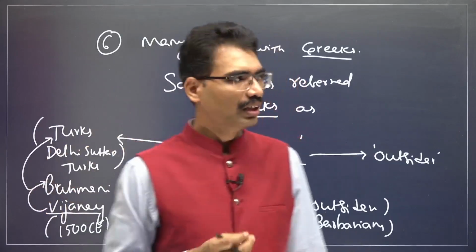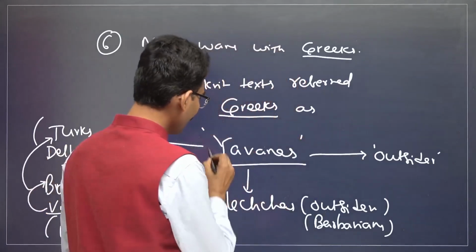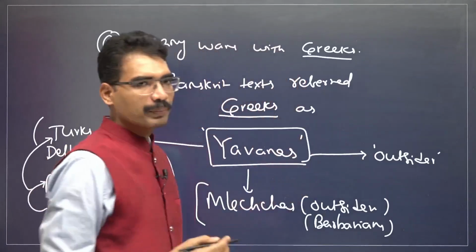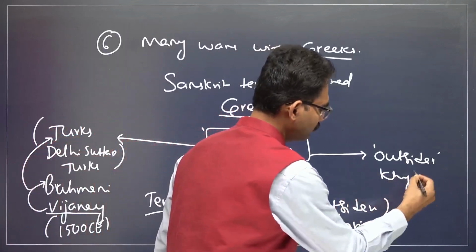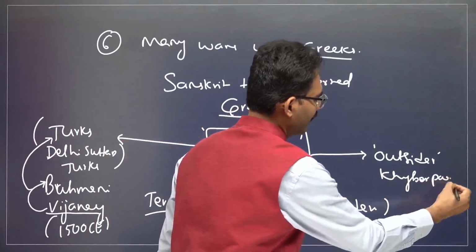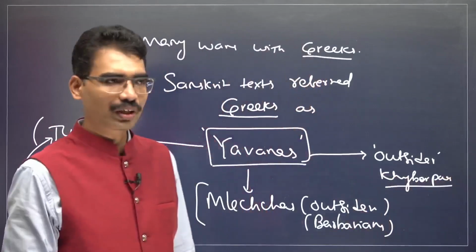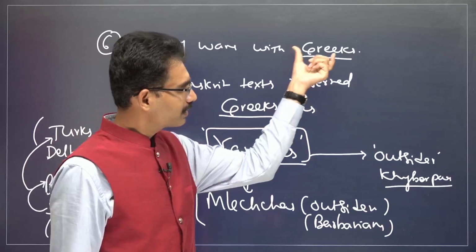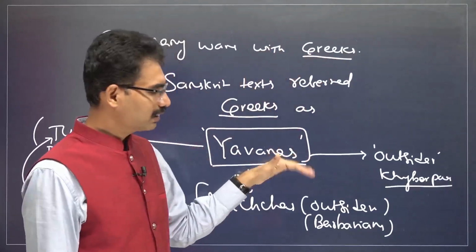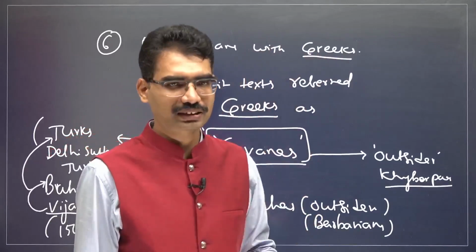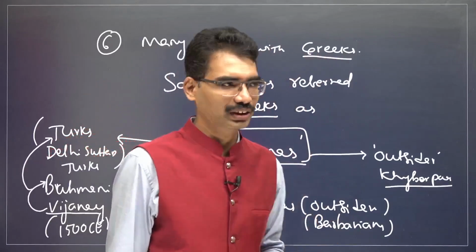So do you see how this term, Yavanas, means people who come from outside the Khyber Pass? This kind of terminology also emerged over a period of time. But for the first time, this term Yavana referred to Greeks. Later, this is going to be applied for Turks also in Indian history.